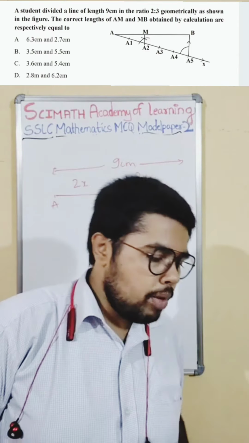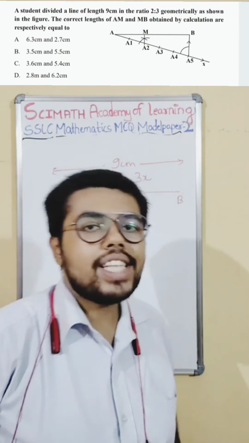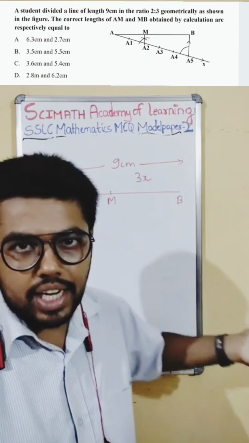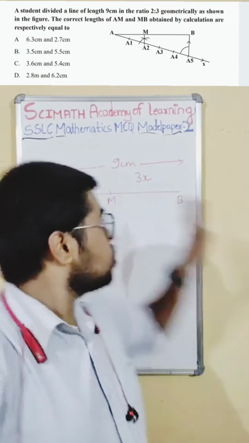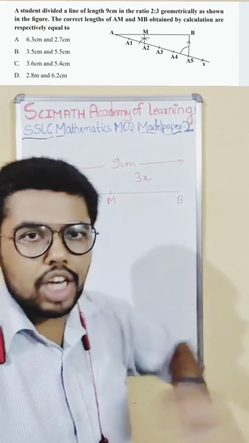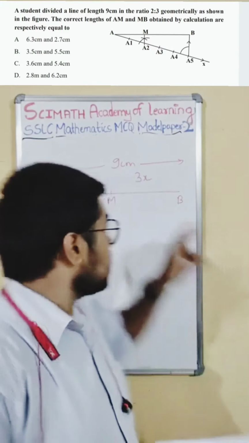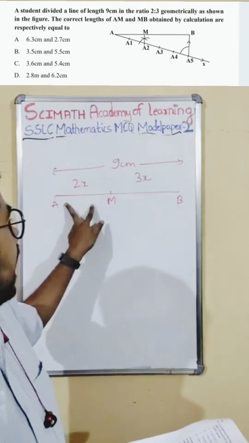Okay. So geometrically I have shown the figure. The current length of AN and MB obtained. What is the current length of AN and MB? They are telling us after you divide in that ratio, what will be the length? This used to do in the scale. If you remember in your examination, you used to draw it, do the construction, everything. Then you used to find the length. Then you should verify also. Cross check it by putting the ratios. Okay, here just cross check it and find the value of AM and MB.